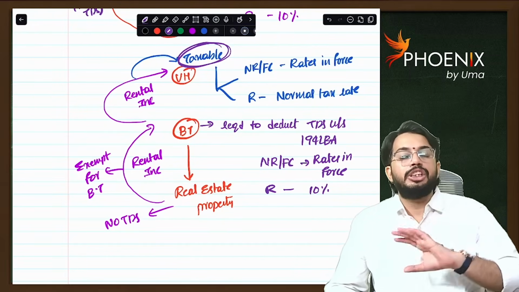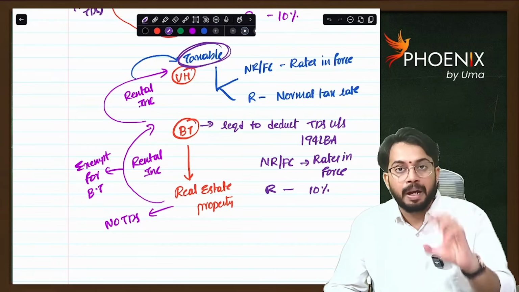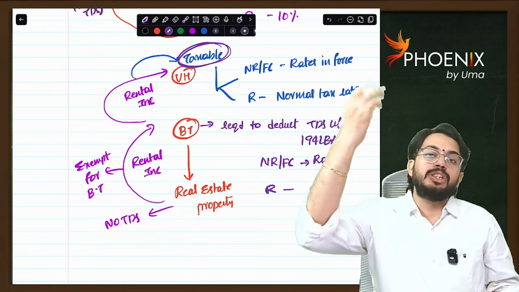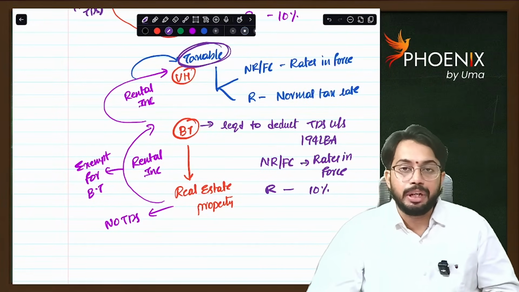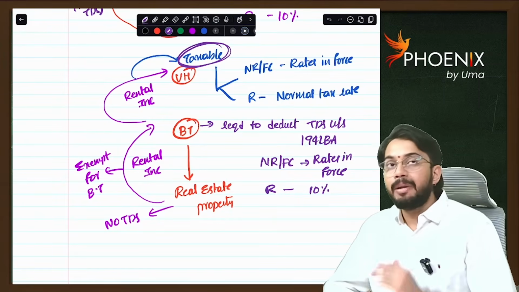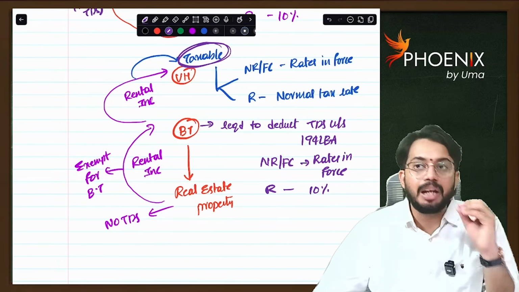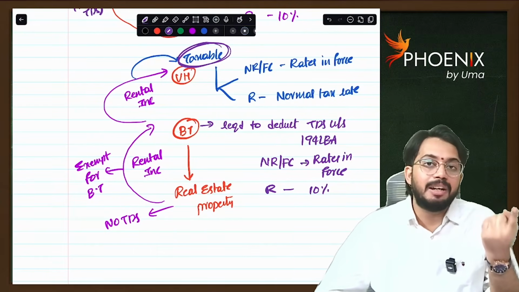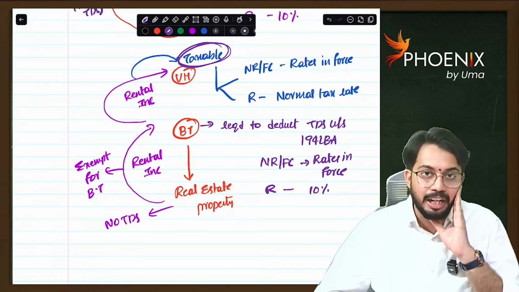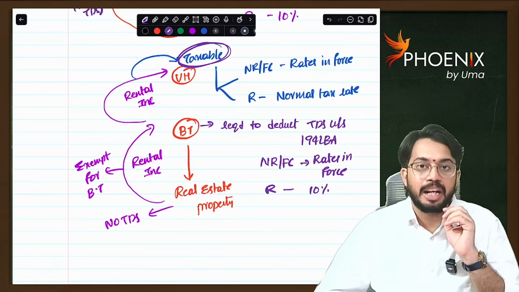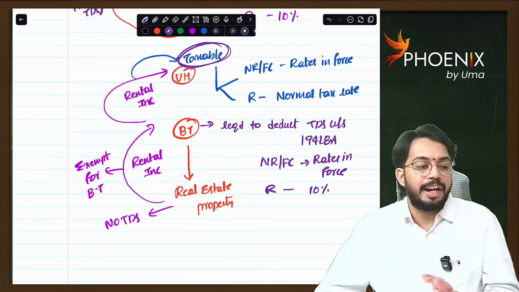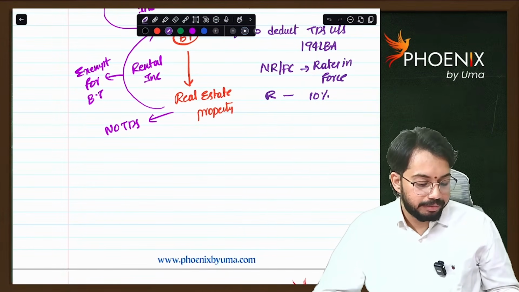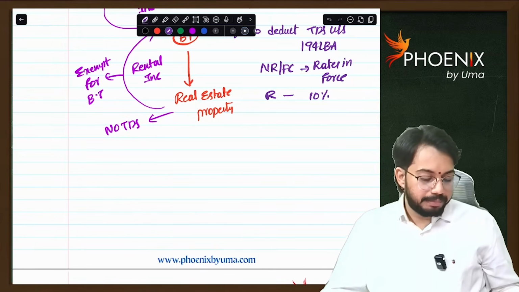So if rental income is distributed by real estate property to the business trust, it is not taxable in the hands of business trust. When it is passed on to unit holder, it is taxable in the hands of unit holder. Tax rates applicable are normal tax rates, whatever the rates in force. But business trust, before paying rental income to unit holder, is required to deduct TDS. For non-resident, TDS will be deducted at rates in force. For resident, TDS will be deducted at the rate of 10%. So till here, are you clear? Everybody?